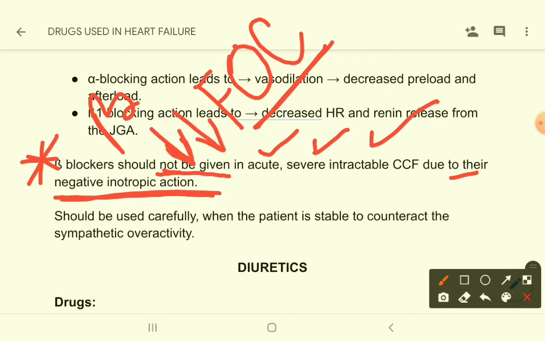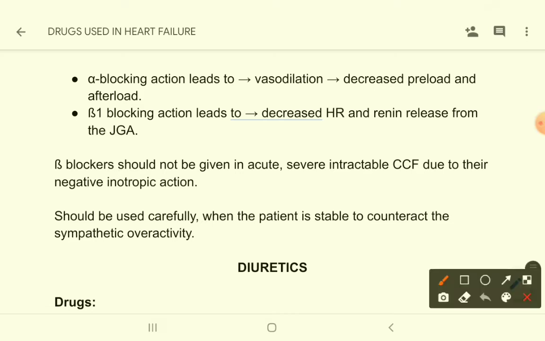For that reason, in case of acute severe heart failure, we do not give beta blockers. We only consider beta blockers in patients who are stable, to counteract the sympathetic overactivity.